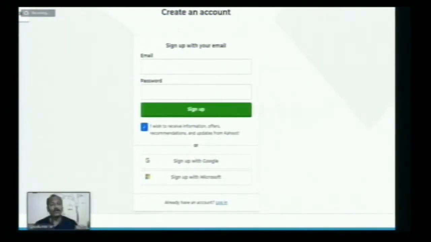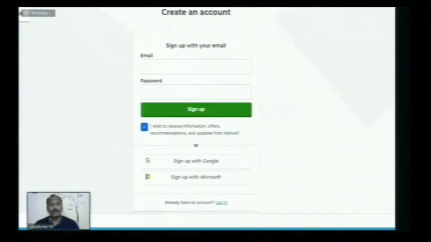And just click sign up button, or you can sign up with Microsoft account. If you have Microsoft Office 365, or any other thing, you can just sign up with those also. Okay. So this is the creation of account. So this is the initial process. The first thing, you have to create an account with the Kahoot. And after creation of the account, this screen will appear, which is about the login, because we have now created an account in Kahoot website, so that we can start adding our question papers, adding some questions to the question banks and share it to our students.